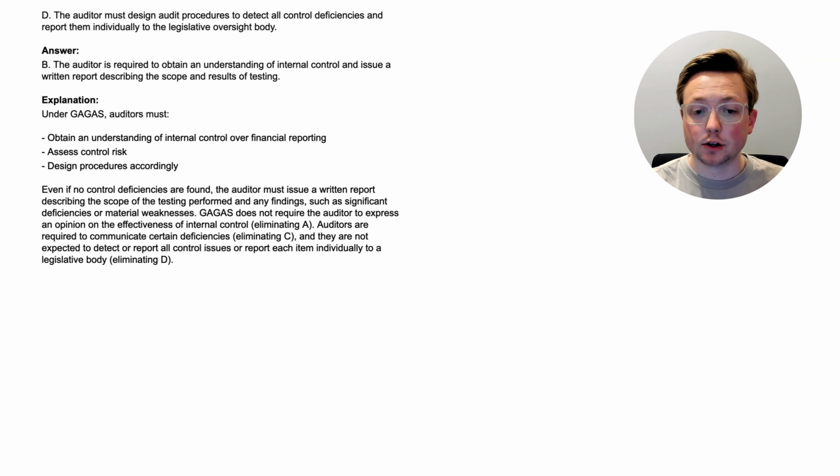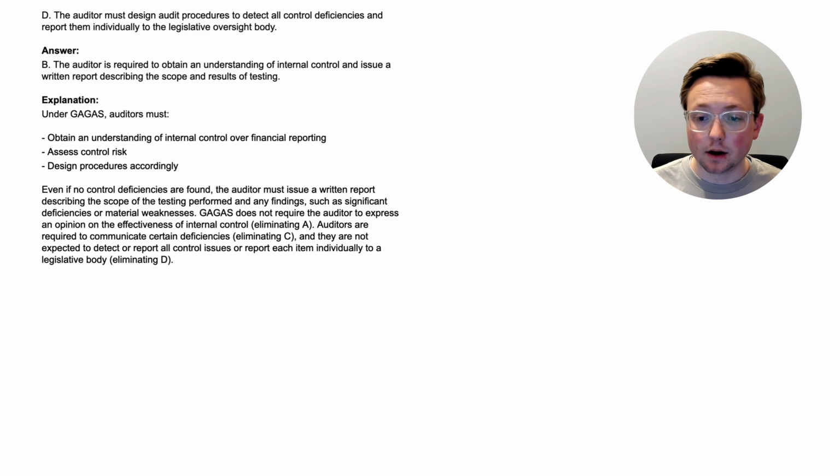Under GAGAS, auditors must obtain an understanding of internal control over financial reporting, assess control risk, and design procedures accordingly. So they have to design procedures to be able to do those things. Even if no control deficiencies are found, the auditor must issue a written report describing the scope of the testing performed and any findings, such as significant deficiencies or material weaknesses. So again, this is one of those extra responsibilities under GAGAS. They have to describe the scope in a written report of them looking over the internal controls, and they have to be able to understand it. They have to assess the control risk, and that's kind of what we are going over here.